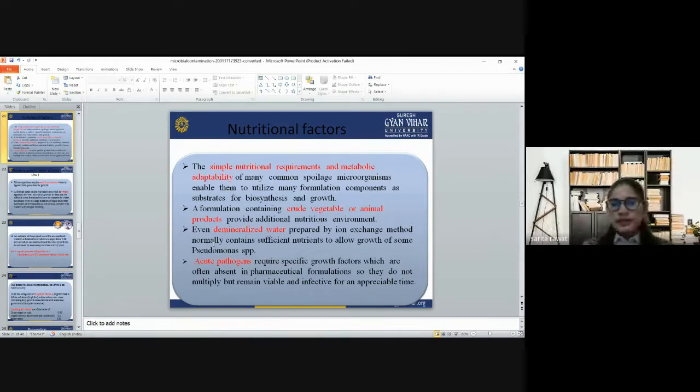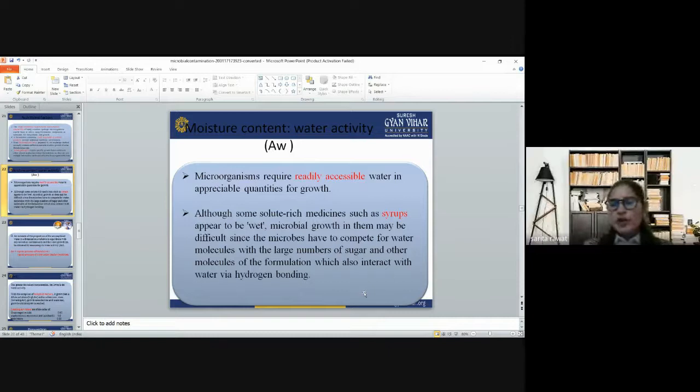Then we have acute pathogens, which require a specific growth factor that is often absent in the pharmaceutical formulation. So they do not multiply but remain viable and ineffective for an appreciable time. Then moisture content and water activity. Microorganisms require readily accessible water in appreciable quantities for growth.